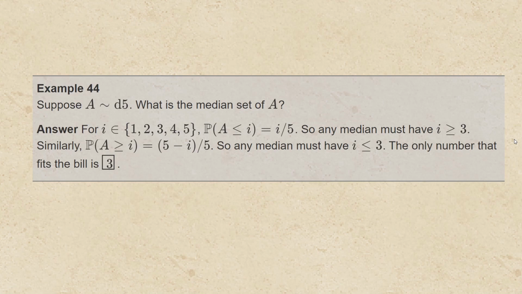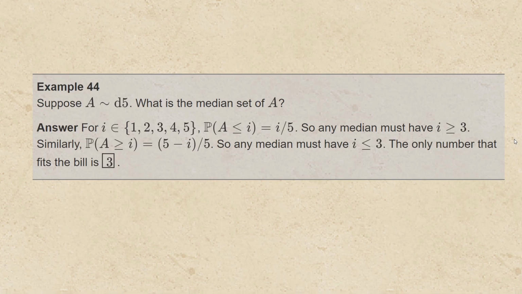Similarly, the probability that A is greater than or equal to i is (5 minus i) over 5. So any median has to have i less than or equal to 3. The only number that satisfies i greater than or equal to 3 and i less than or equal to 3 is 3. And so that is the unique median of this random variable.